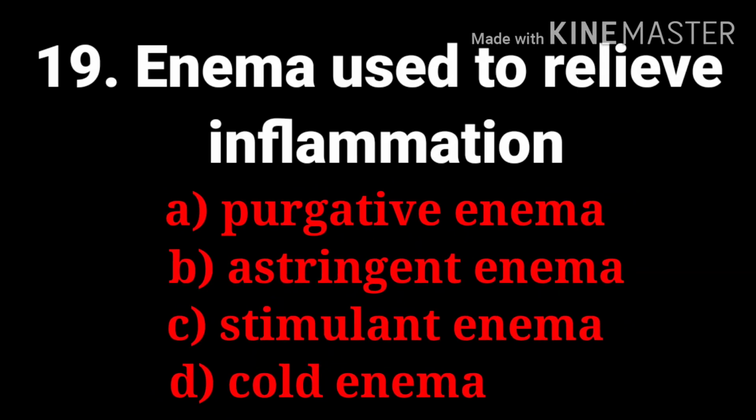The 19th question, enema used to relieve inflammation. The options are purgative enema, astringent enema, stimulant enema, and cold enema. And the answer is astringent enema. The purgative enema is used to induce peristalsis, stimulant enema is used to produce bowel movement, and cold enema is used to reduce temperature.